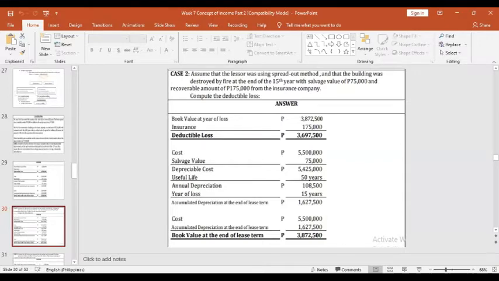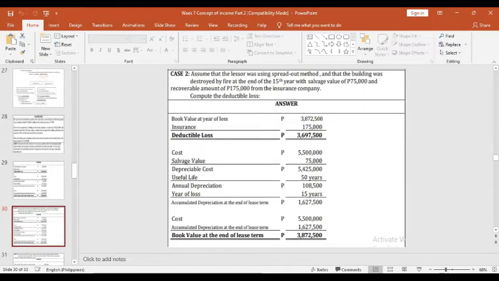Again, let us compute the book value at the end of the lease term. The cost is 5.5 million, less the salvage value, and that's the depreciable cost, 5,425,000, divided by the useful life of 50 years. So the annual depreciation is 108,500.